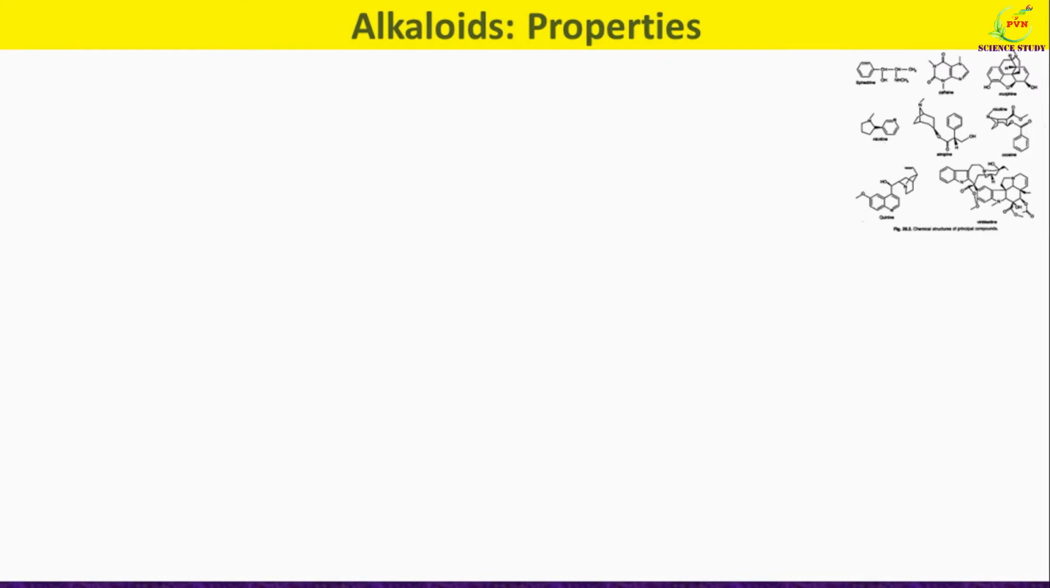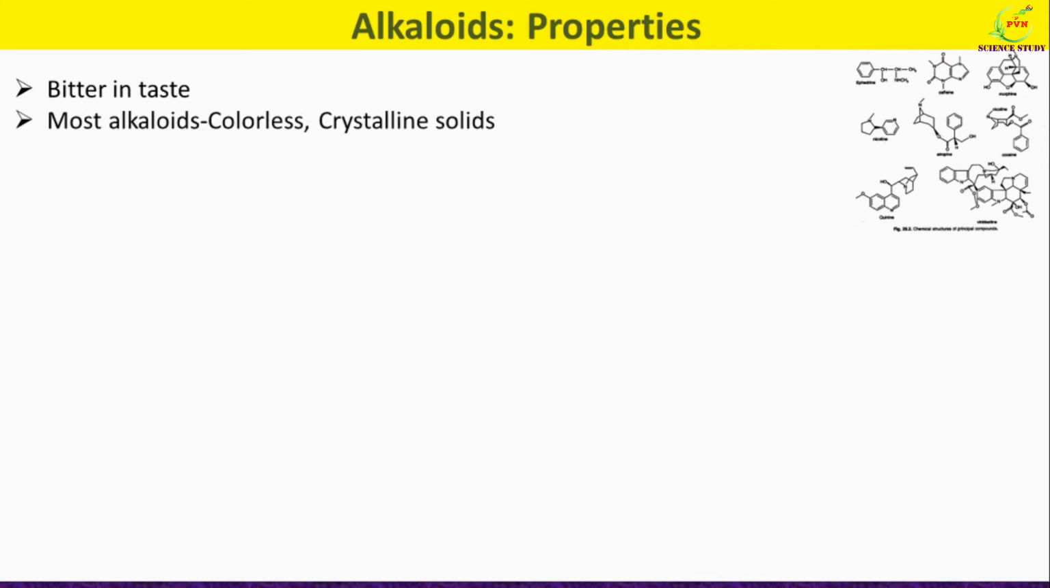Dear students, now we will study properties of alkaloids. The alkaloids are bitter in taste and have pronounced physiological activity. Most of the alkaloids are colorless crystalline solids, while some alkaloids are colored. Betanidine is red in color, while berberine is yellow in color.